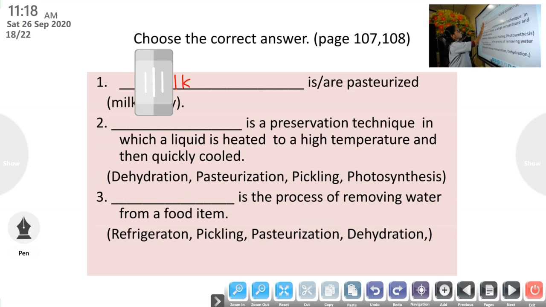Then the second one, dash is a preservation technique in which a liquid is heated to a high temperature and then quickly cooled. That is dehydration, pasteurization, pickling, photosynthesis. What's the answer? Yes, pasteurization.